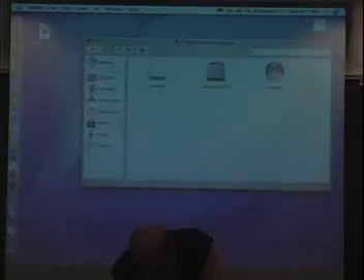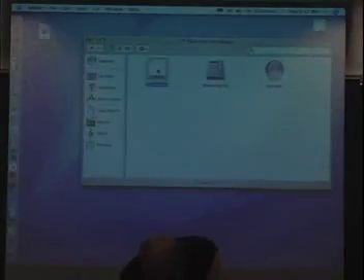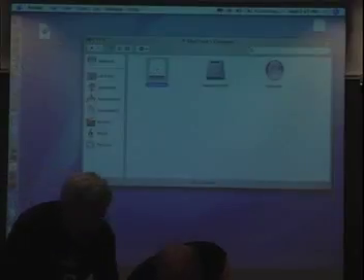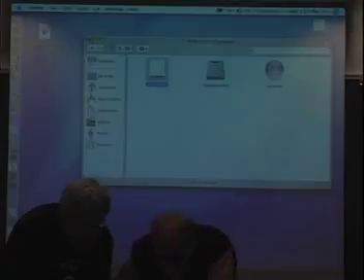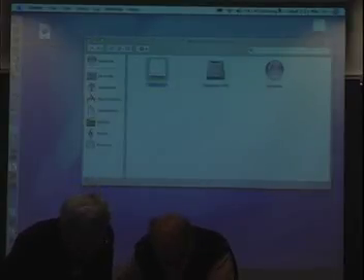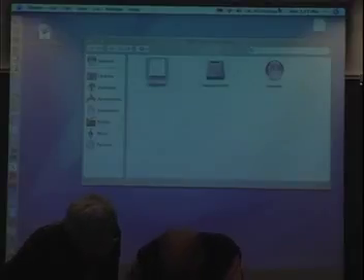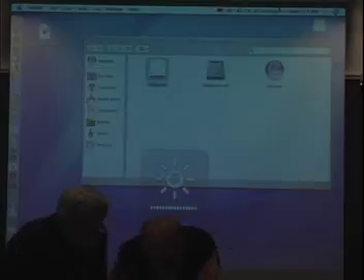Is it plugged in? Does anybody know what to do to make a Mac screen less dark? Let's see. Oh, yeah, okay, there we go. Okay, great.